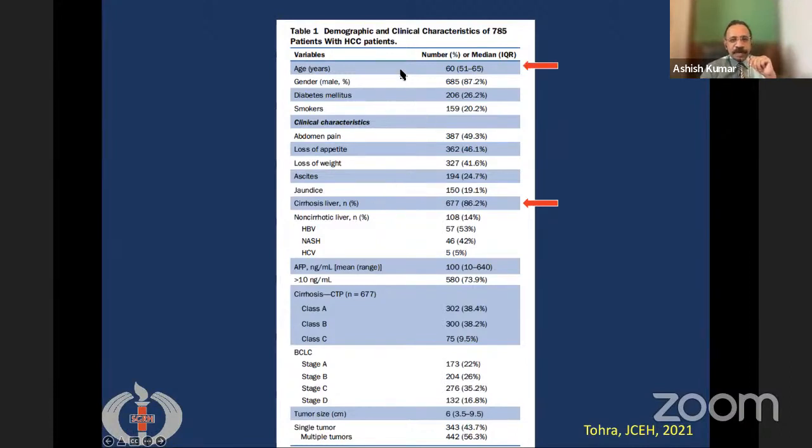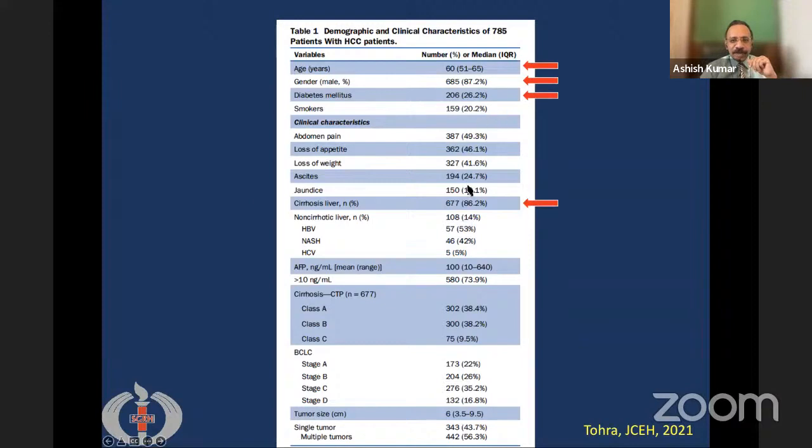The most common age of presentation is around the 7th decade, that is, between 60 to 65 or above 50 years of age. Most of these patients are male, so it is a male predominant disease. And about 1/4 of these patients already have diabetes, which is a contributory factor.